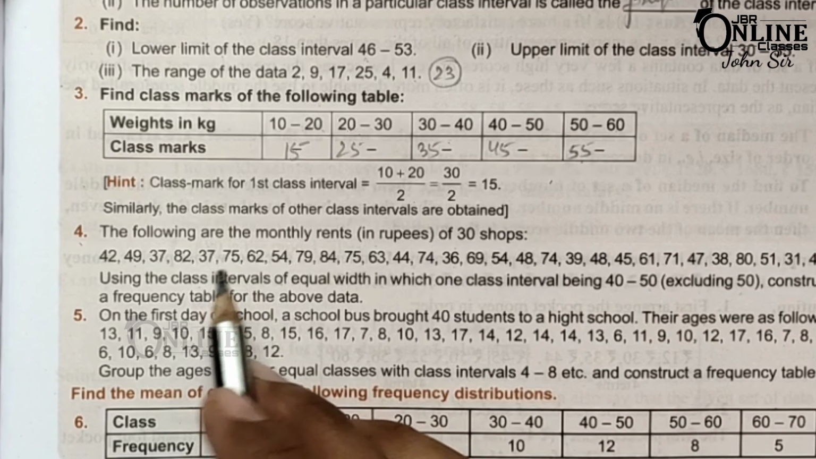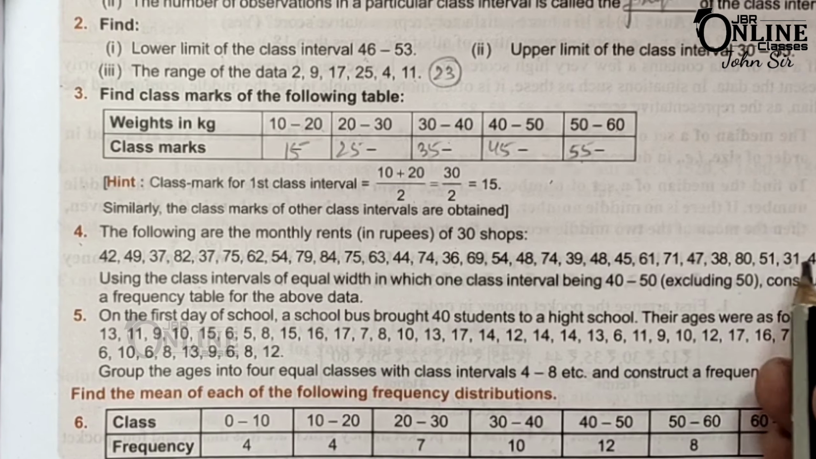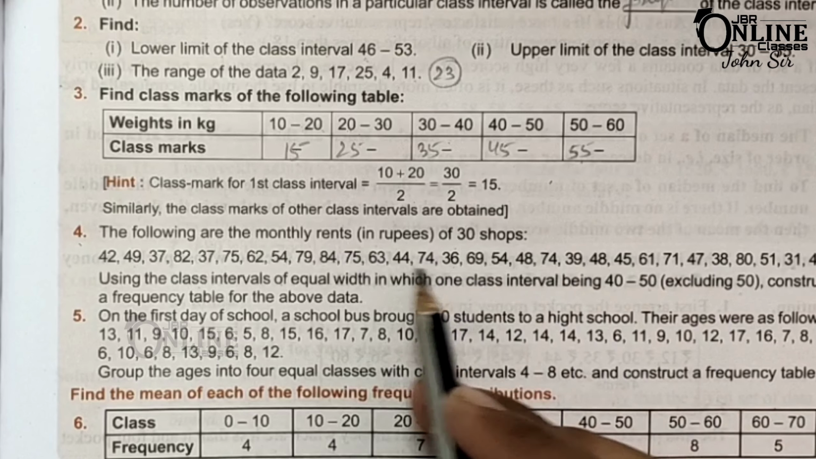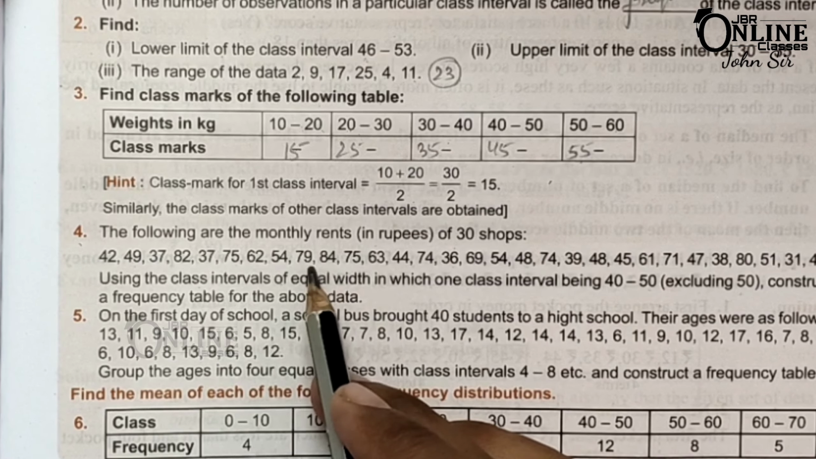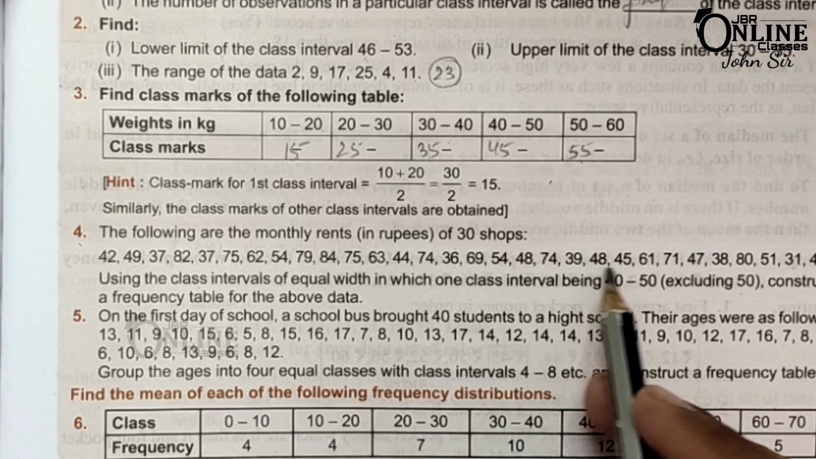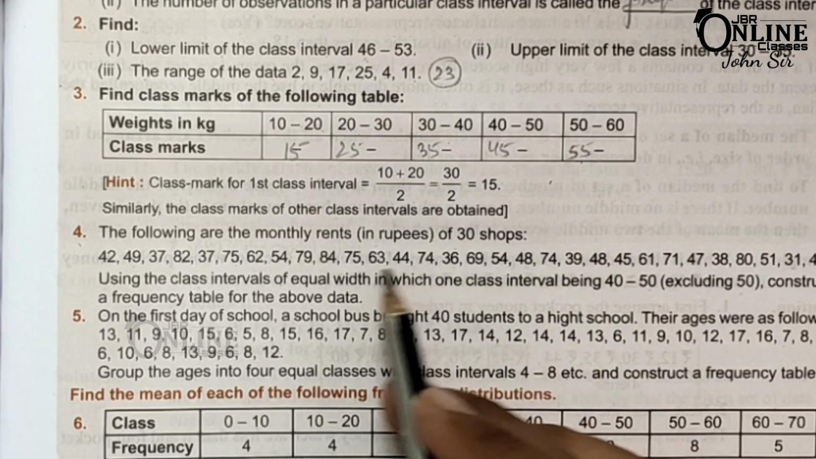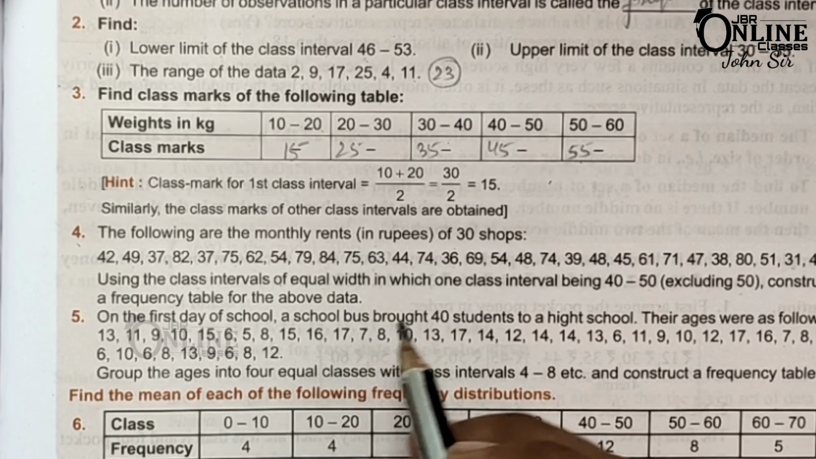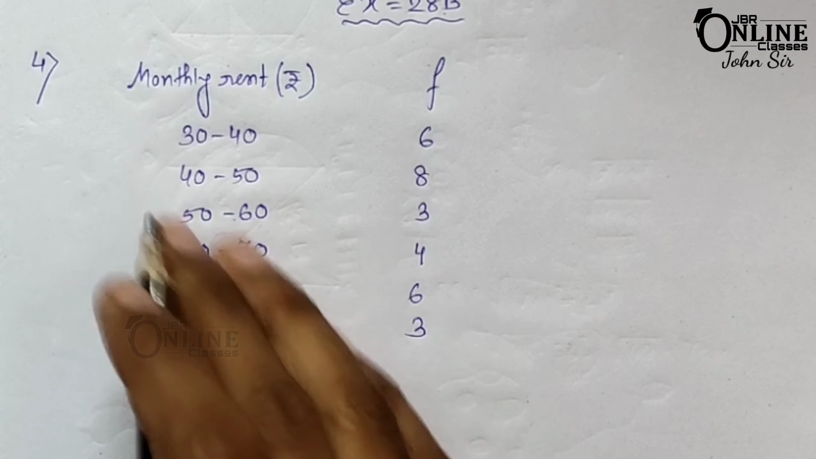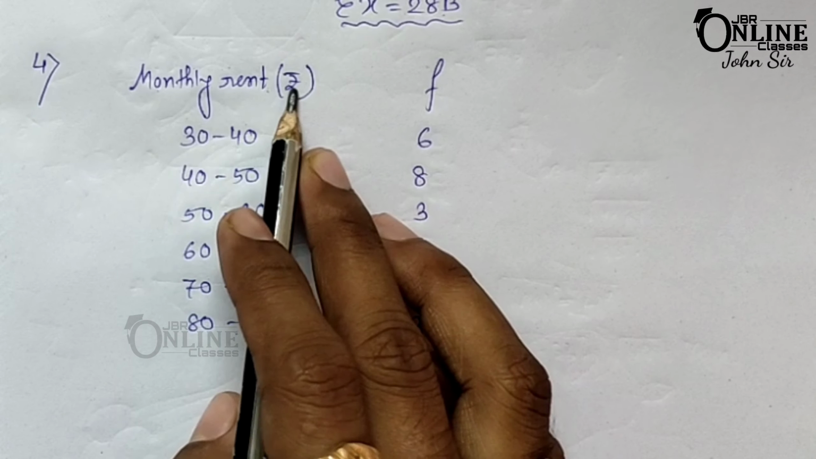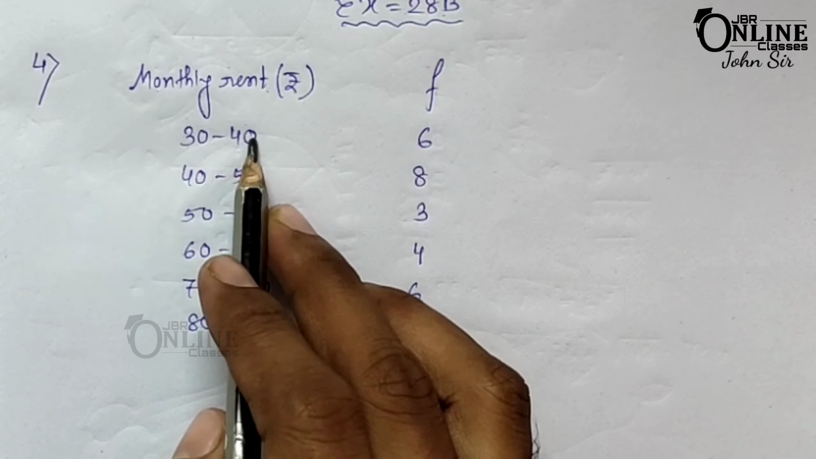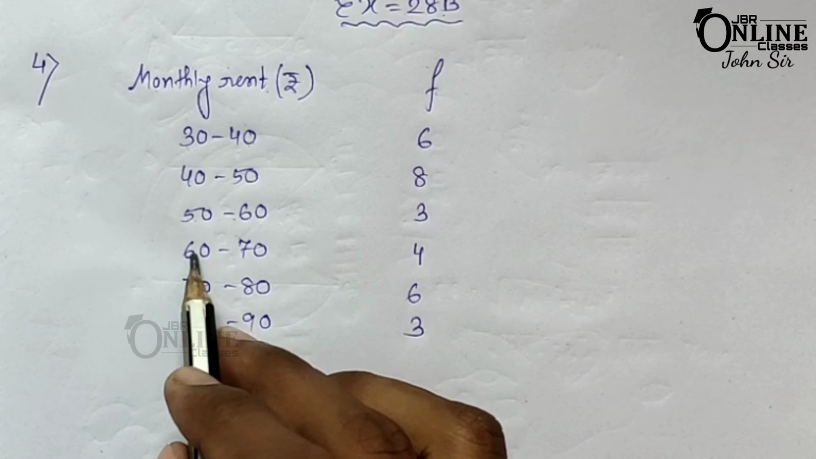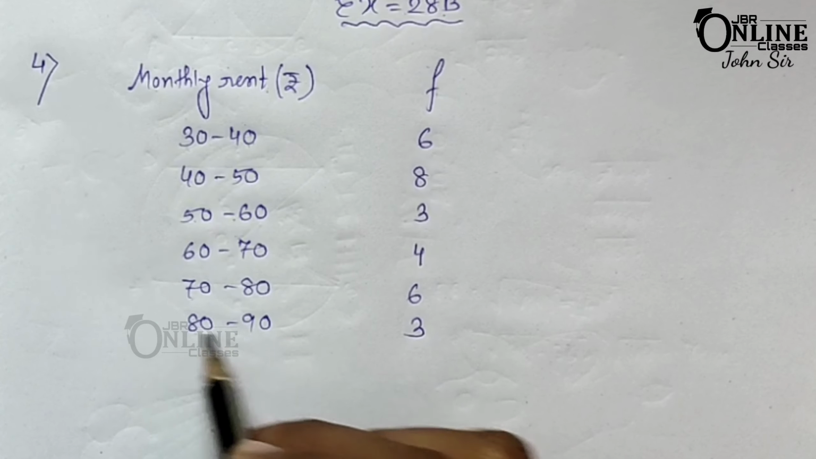That means you can start the interval from 30 to 40 as the first interval, and here the highest rent is 84. So 84 is the highest rent. That means the last interval will be 80 to 90. So now construct the table. Here the monthly rent in rupees, and here the frequency. The first interval will be 30 to 40, then second one 40 to 50, 50 to 60, 60 to 70, 70 to 80 and 80 to 90.